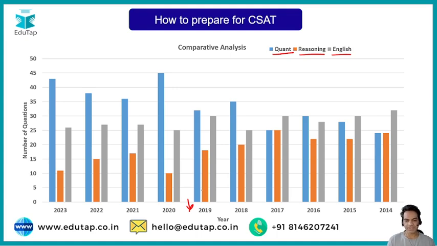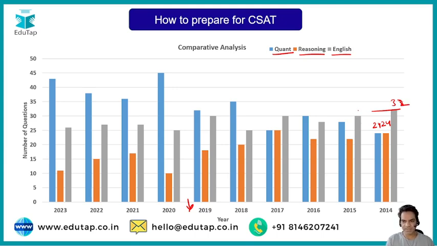From 2014 to 2019, you can see there is an average balanced sort of approach in the exams for all the three subjects, namely quants, reasoning, and English. So in 2014, for English, there were about 32 questions, 33 questions, you can say. For reasoning and maths, they were somewhere around 24 questions each. So 32, 24, 24, somewhat we can say it's a balance.